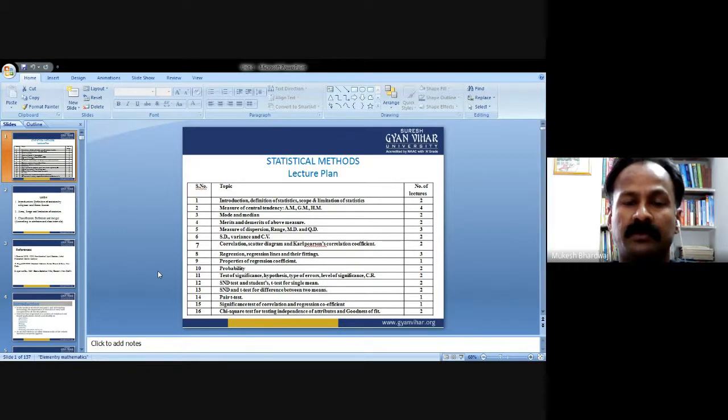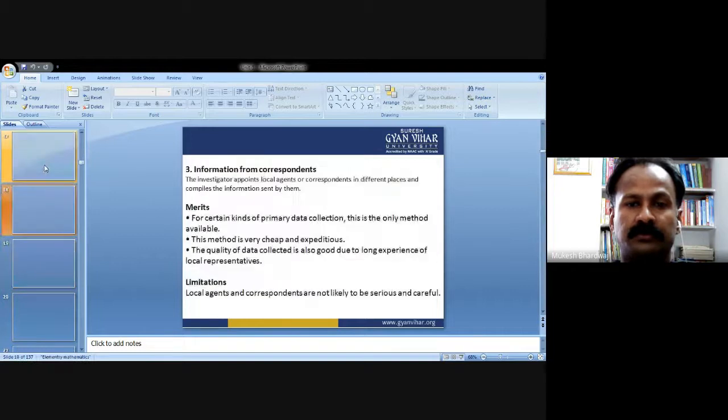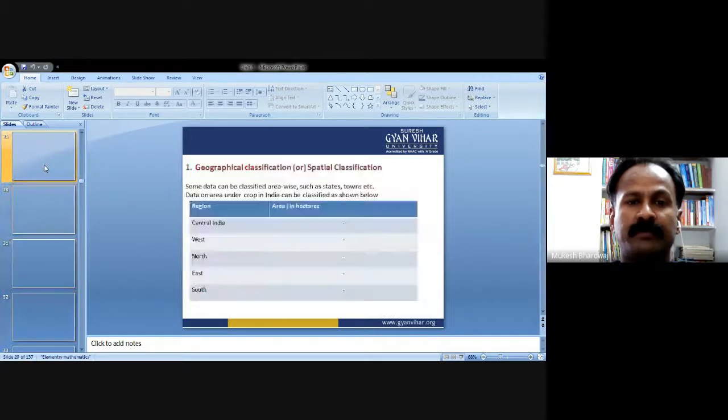Now, in continuation of measure of central tendency, we continue the topic from the arithmetic mean, a short review of arithmetic mean and geometric mean, mode, median, and all that.